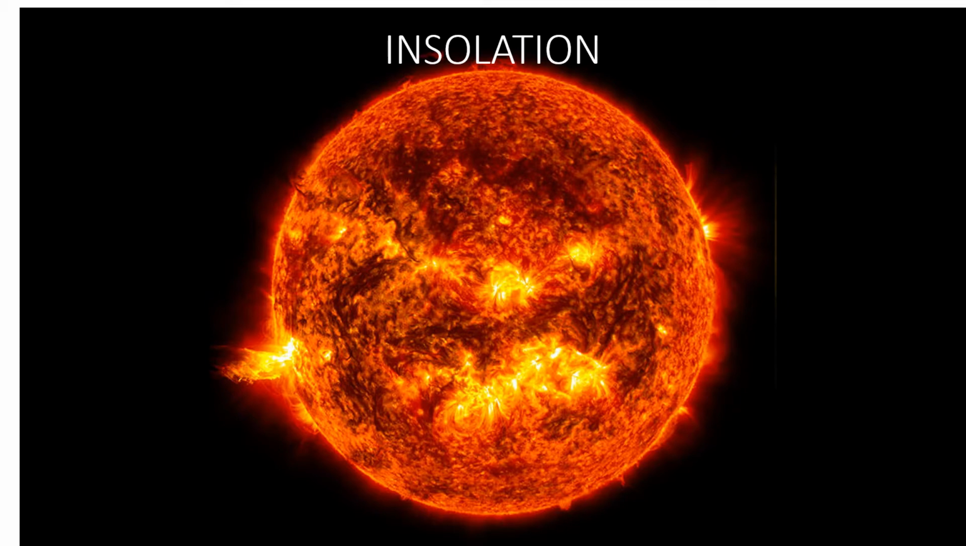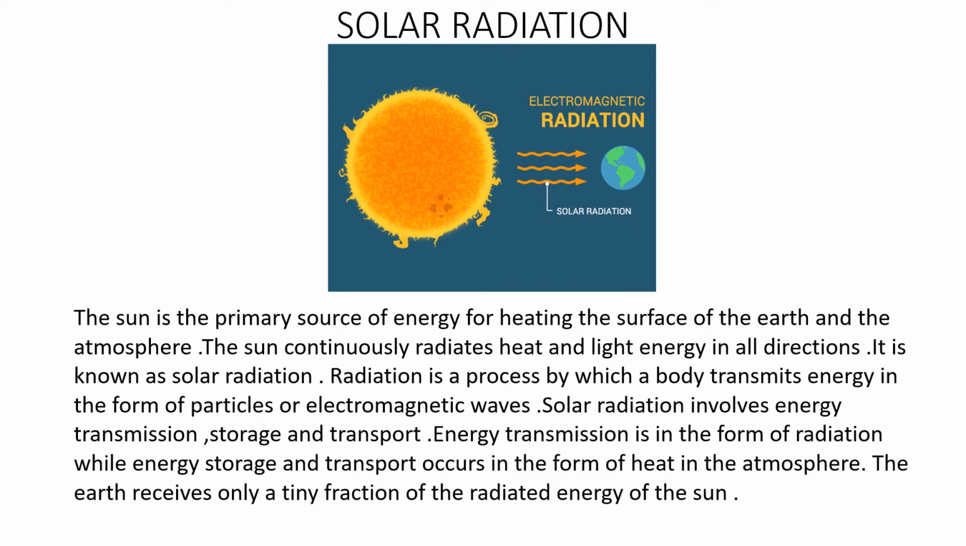Today I'm going to start with lesson 13, insolation. The sun is the primary source of energy for heating the surface of the earth and the atmosphere. The sun continuously radiates heat and light energy in all directions. It is known as solar radiation.